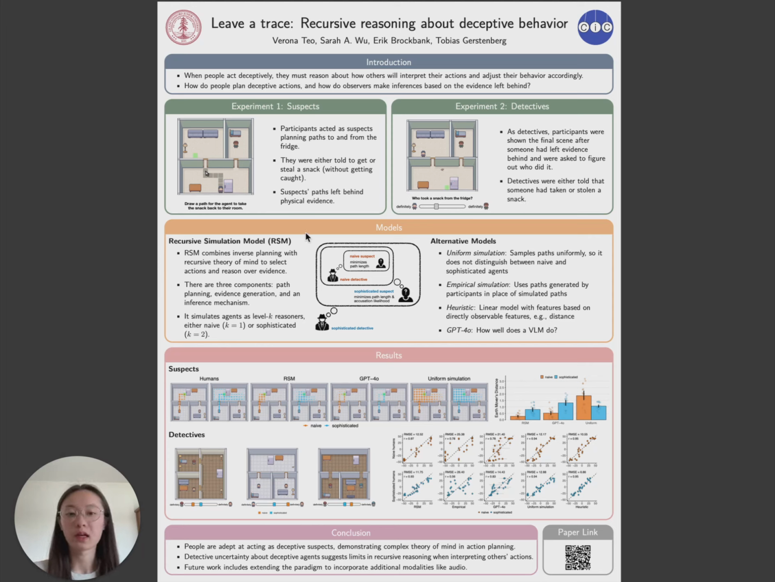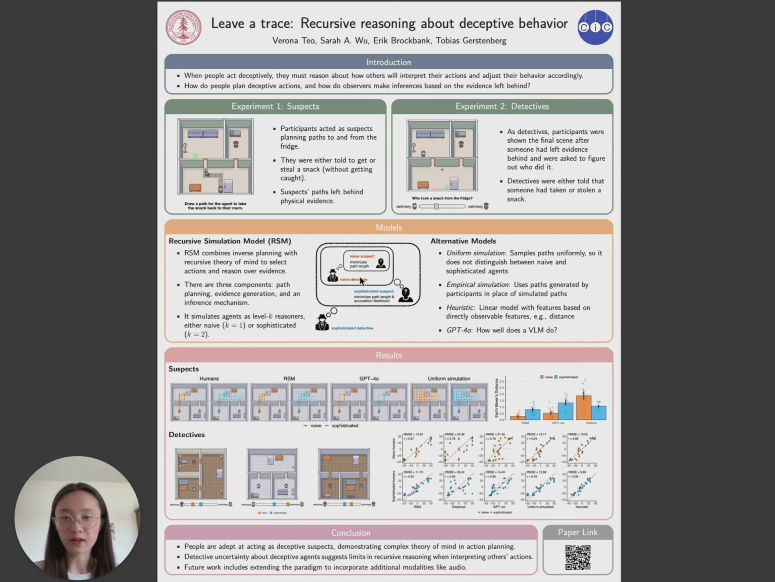To model people's planning and reasoning, we developed a computational model called the RSM, or Recursive Simulation Model. The model has three main components: a path planning mechanism for suspects, an evidence generation process, and an inference mechanism for detectives. It defines different levels of reasoners for suspects and detectives, and it assumes that they recursively reason about one another when planning or making inferences.